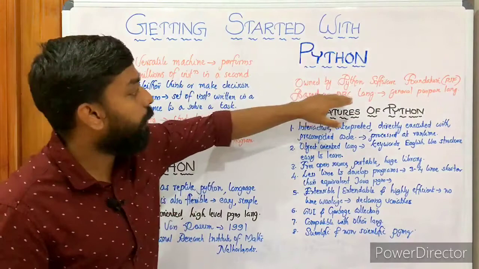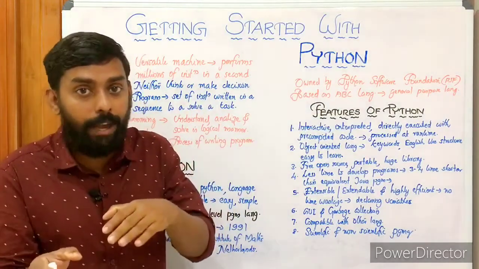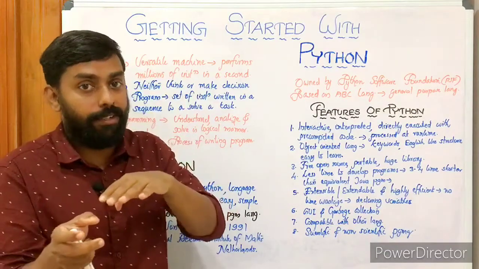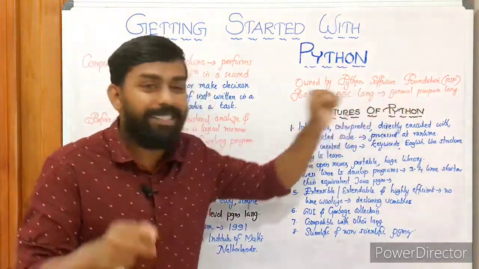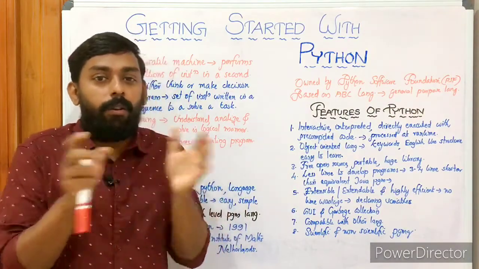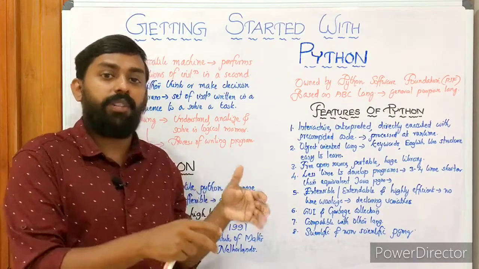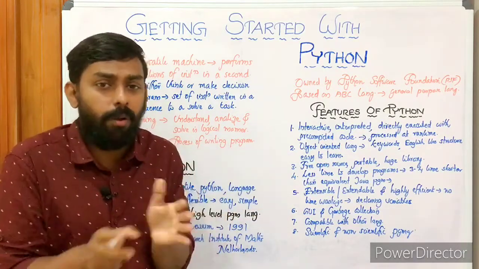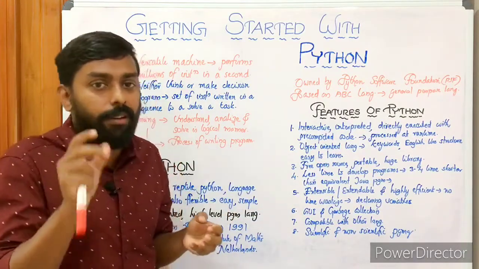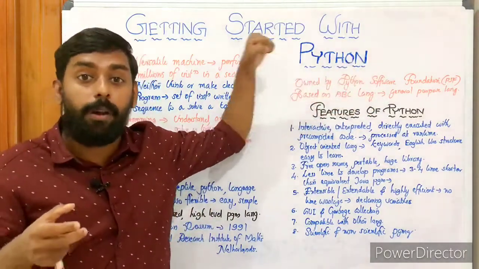Then it's based on the ABC language. Actually Python was developed from the ABC language, and ABC from BASIC. Then it's a general purpose programming language. I've already told you, it's not only used for general purpose. It can be used for high-end programming, like in artificial intelligence, machine learning, big data, data science, all those trending technologies in computer science as well.